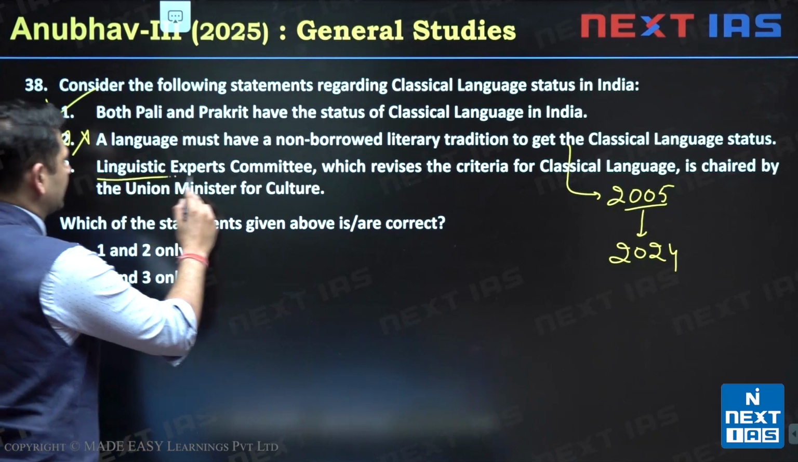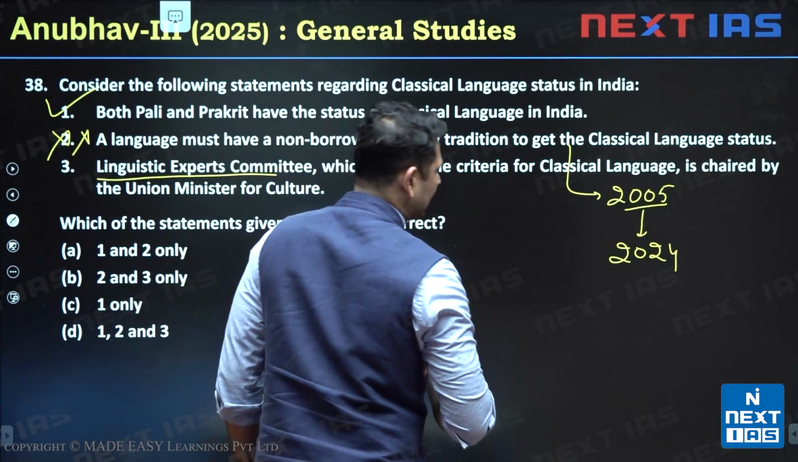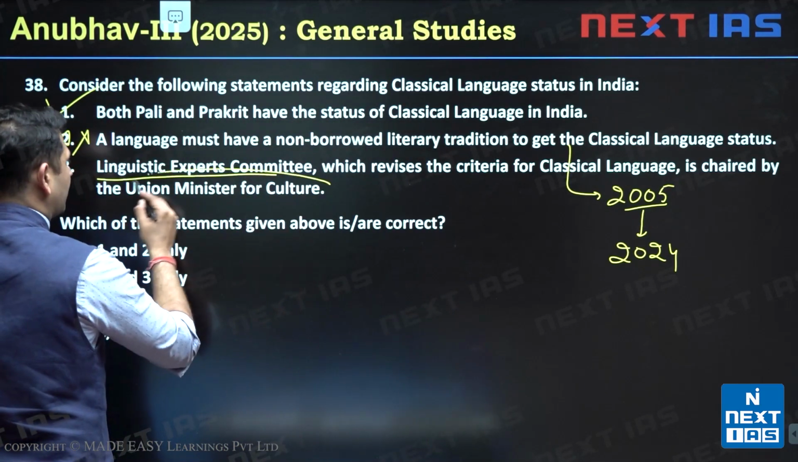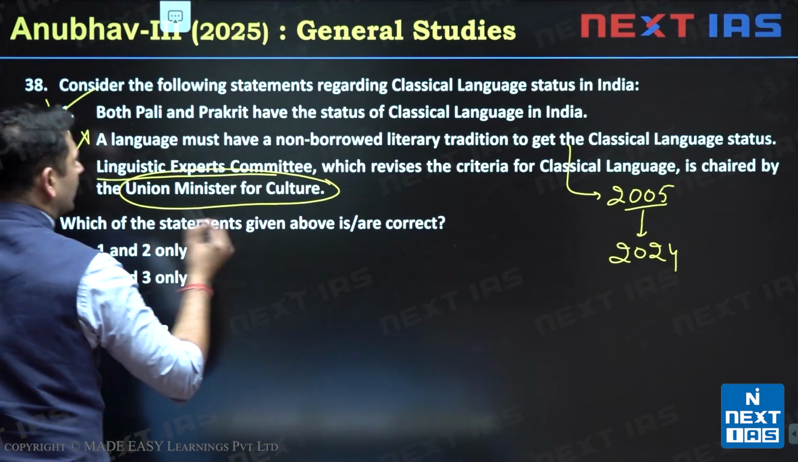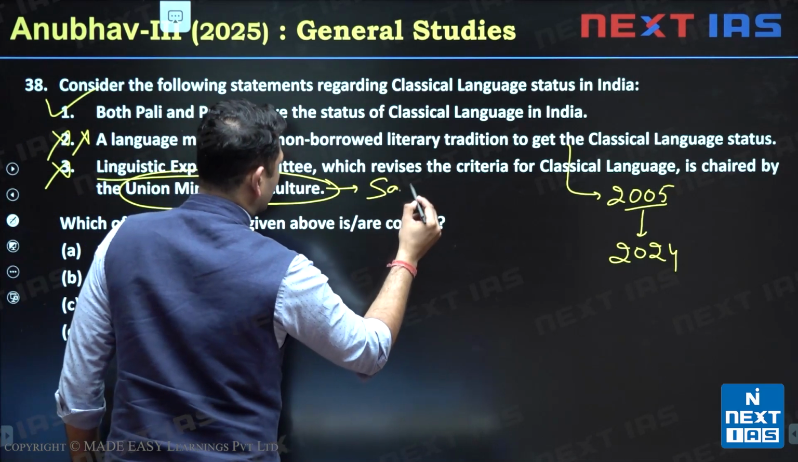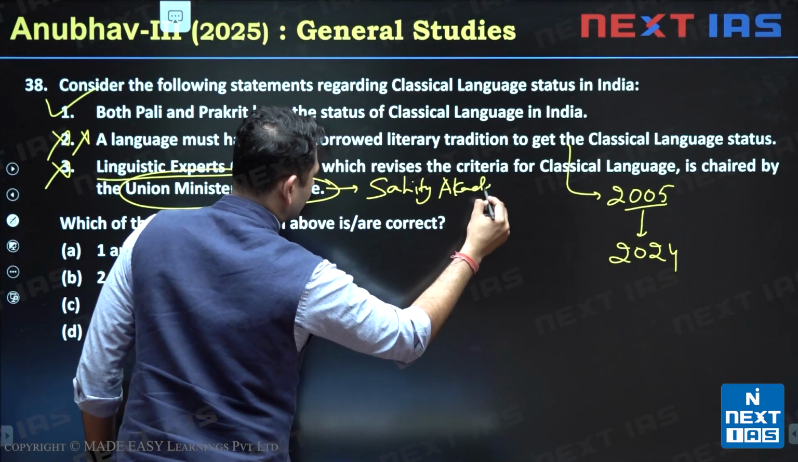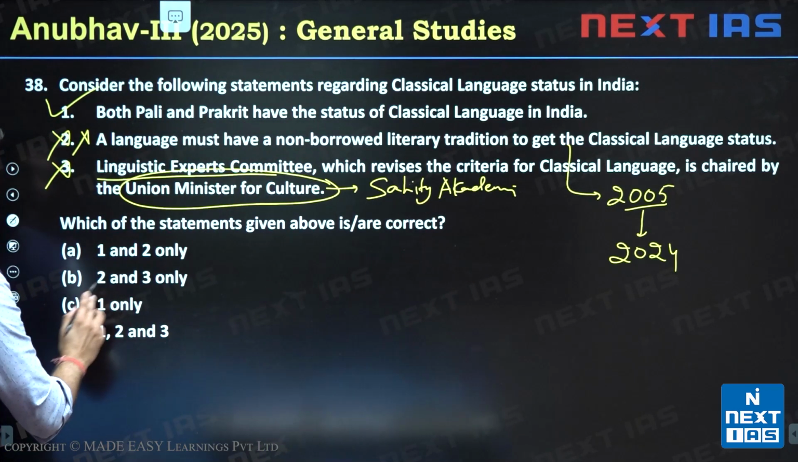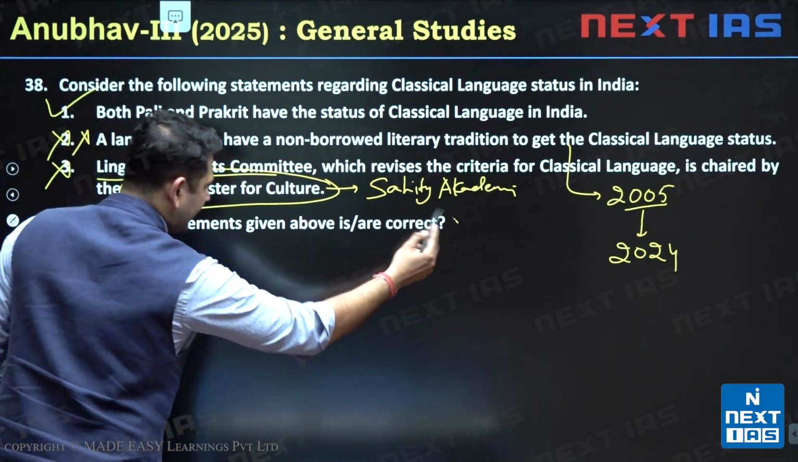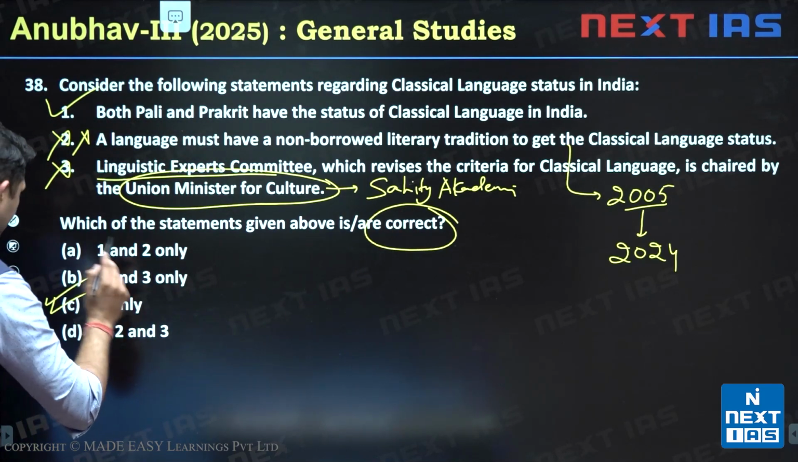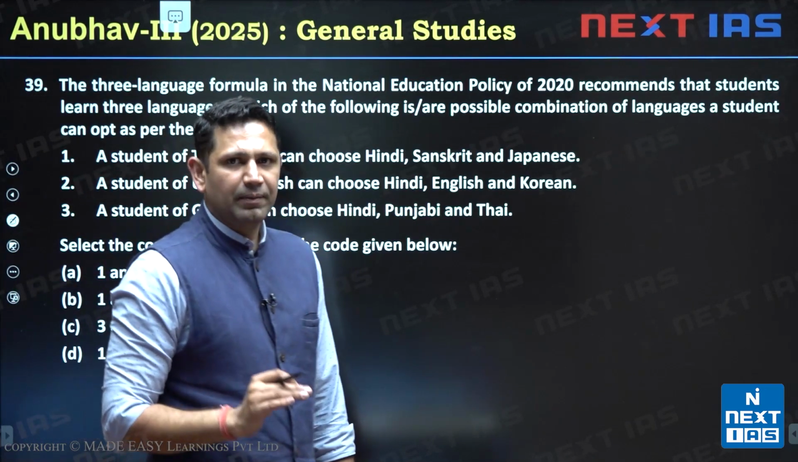Third is Linguistic Expert Committee, which revises the criteria for classical languages, chaired by Union Minister of Culture. This is again wrong. It is chaired by the Sahitya Akademi President. So now the answer here becomes, which of the following statements are correct? The answer is option A, that is one only. Now coming to question number 39.